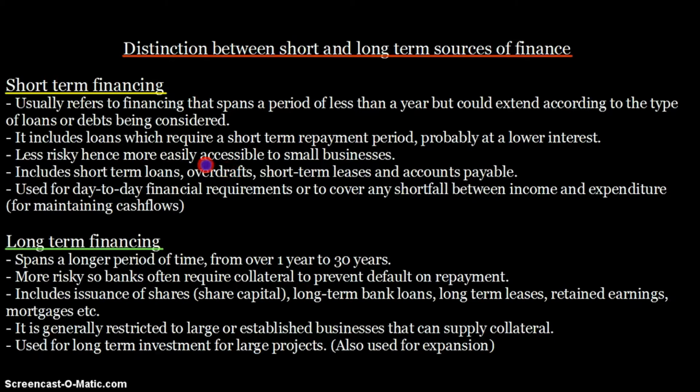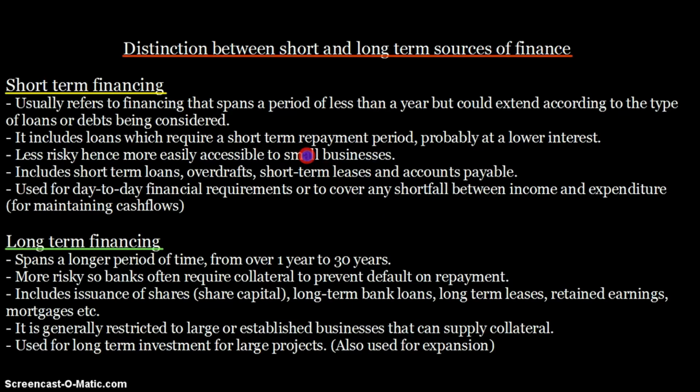Short-term sources of finance are less risky and hence more easily accessible to small businesses. However, long-term financing is generally restricted to large or established businesses that can supply collateral. So if you have collateral, you can have good loans and payments. And other sources of finance also mean you need to be a credible or large business to gain access to these long-term sources of finance.